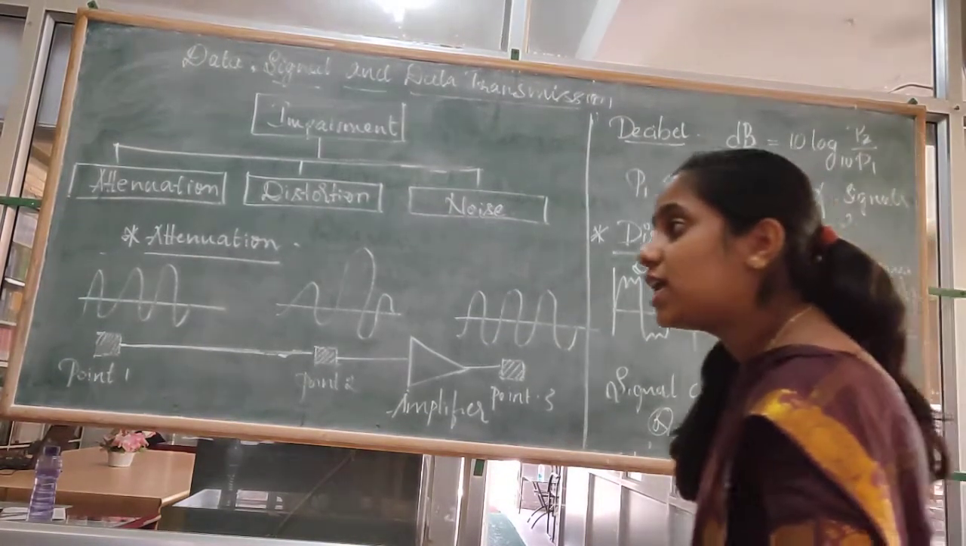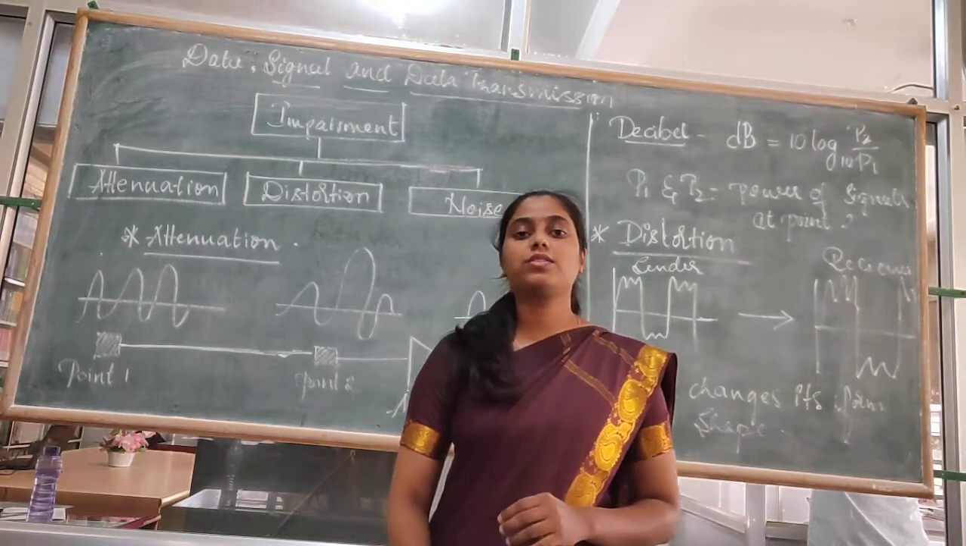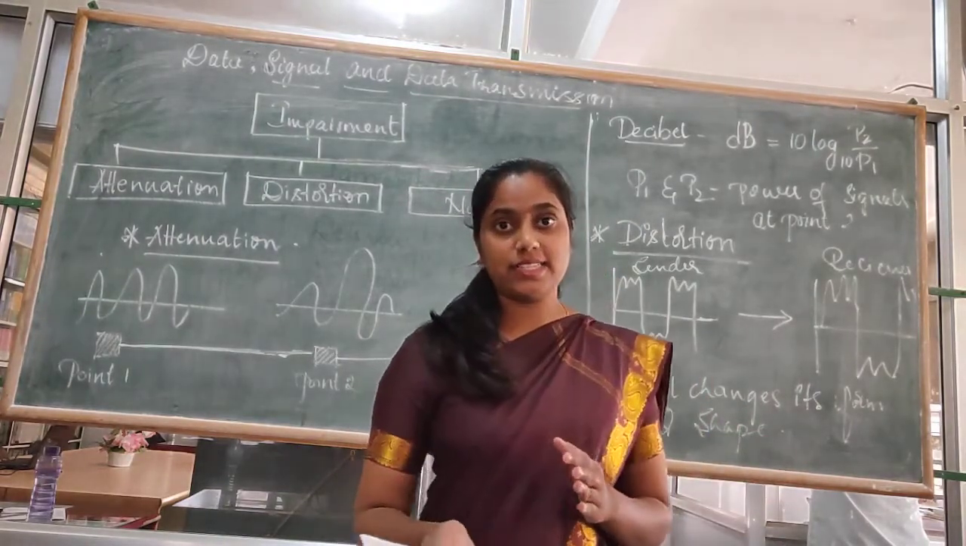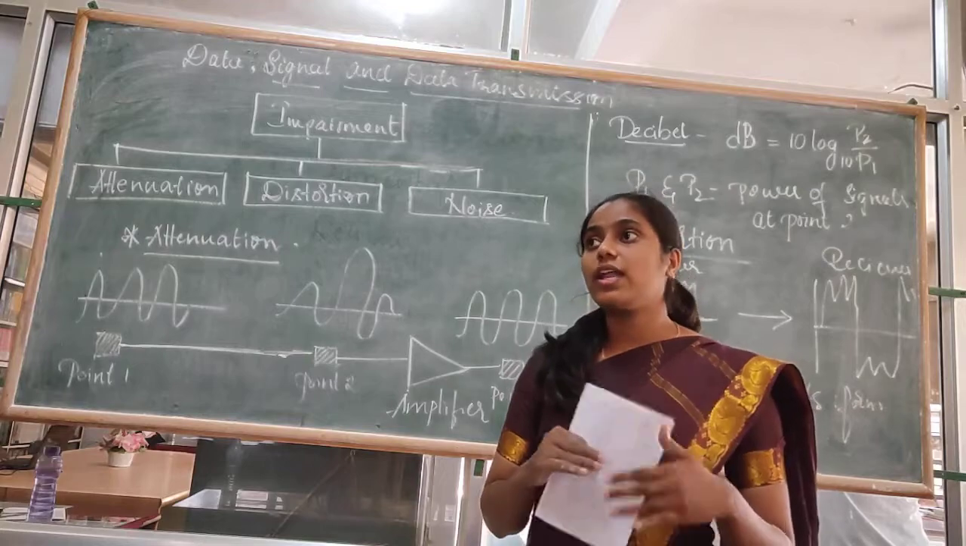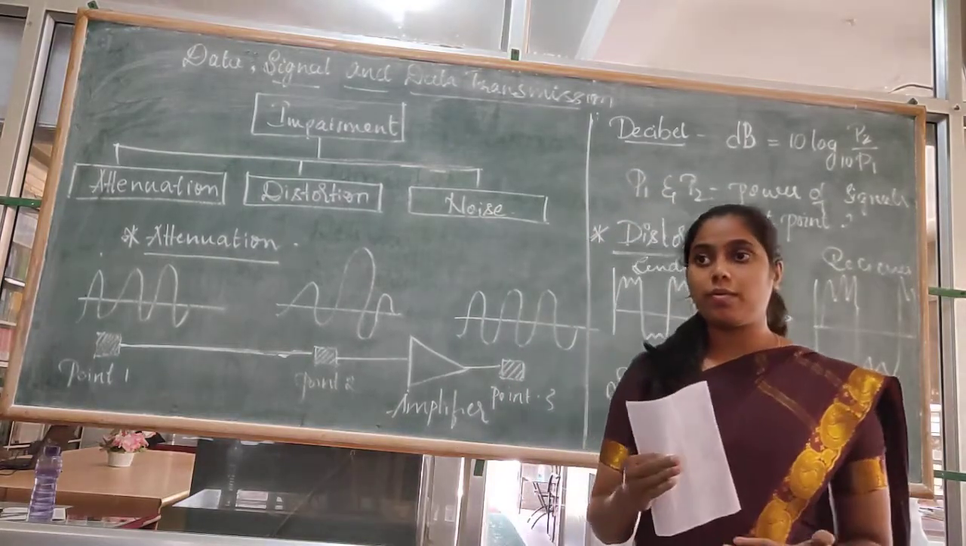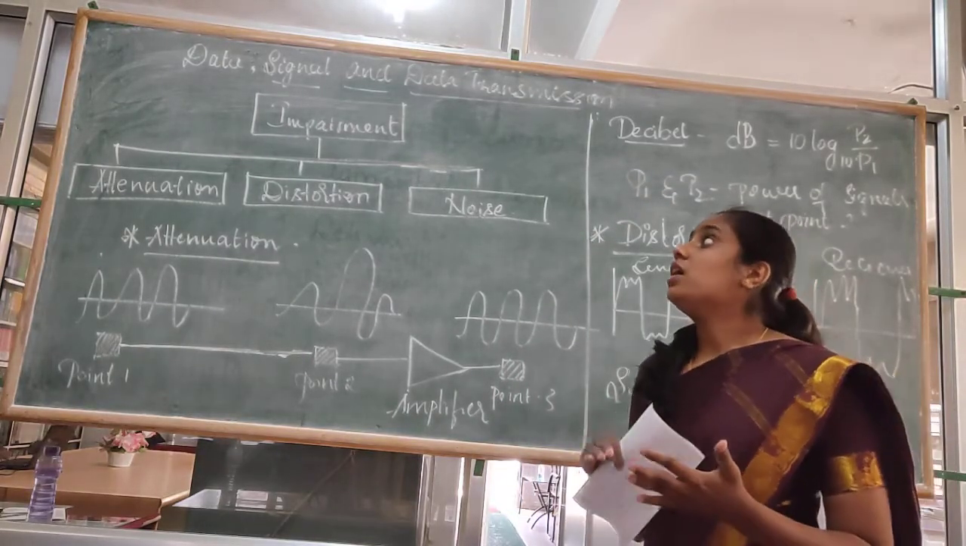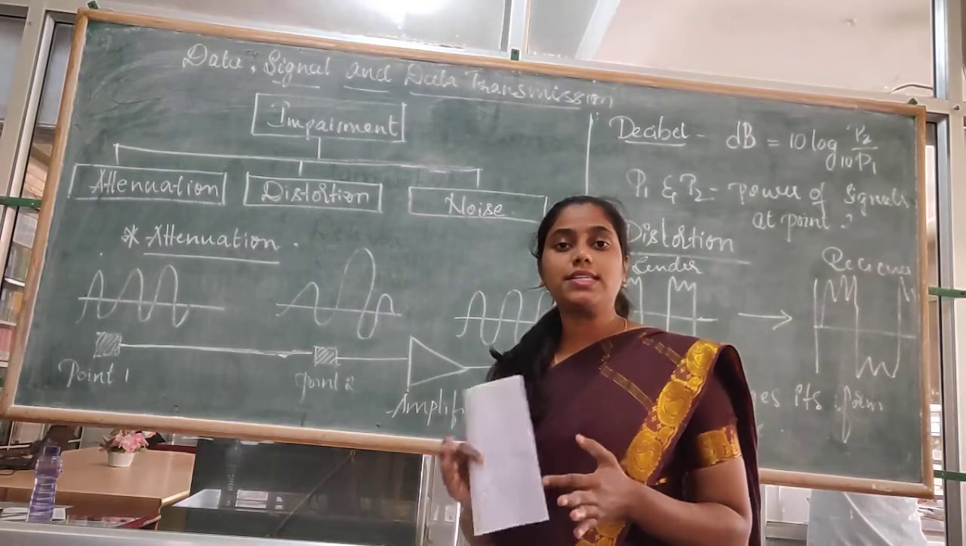Hello students, in the last class we saw about analog and digital signals, and we also came to know about impairment. So what is impairment?